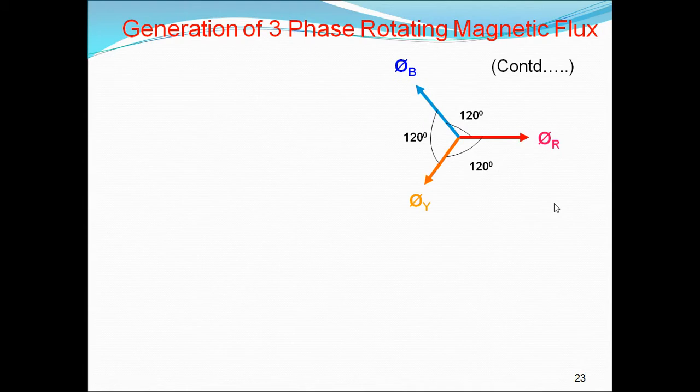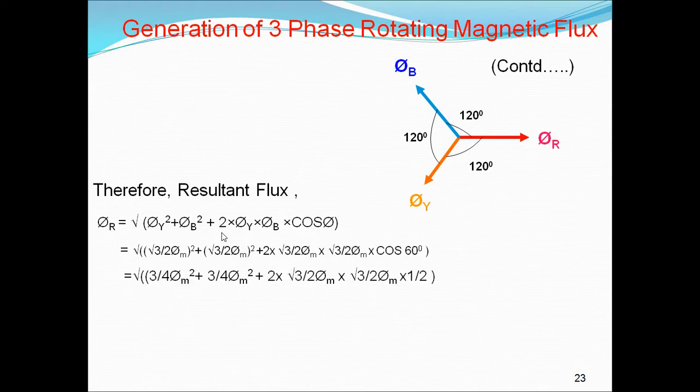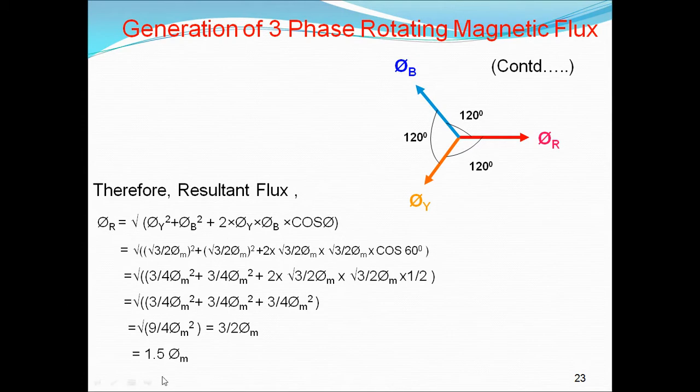Okay, and let us see the calculation of the resultant flux. The same parallelogram law we have to use: the square root of φY² plus φB² plus 2 φY φB cos θ. This is the equation by using the parallelogram law, and the resultant flux is 1.5 φm.